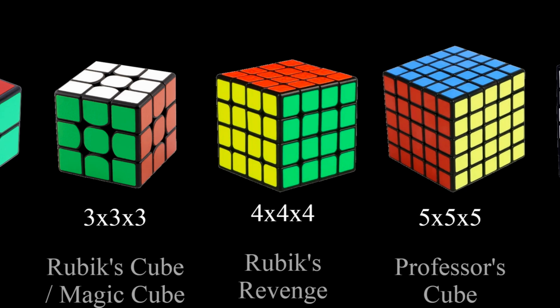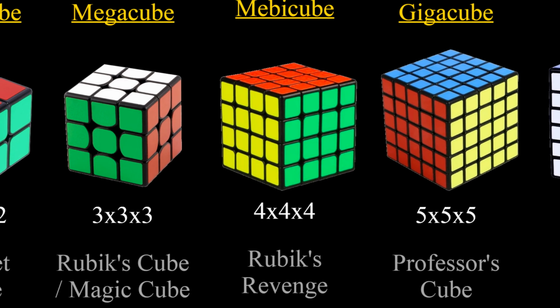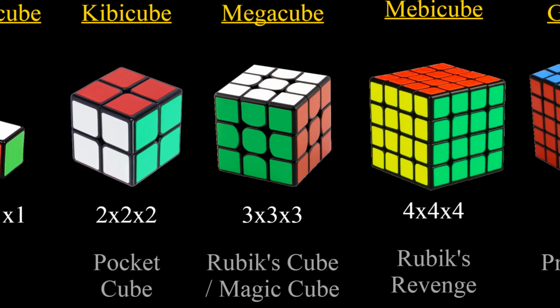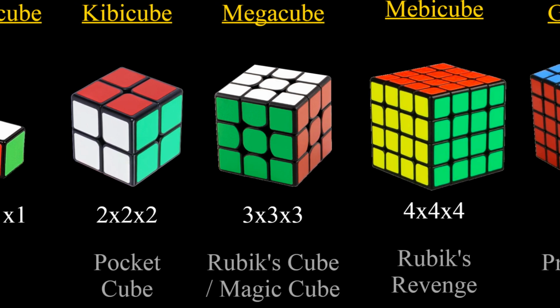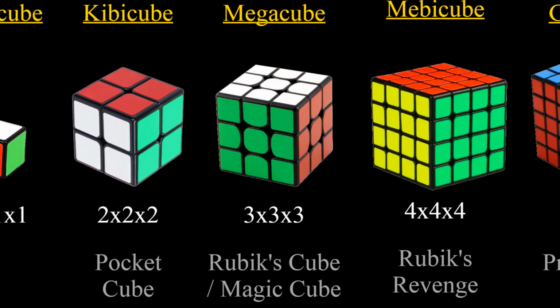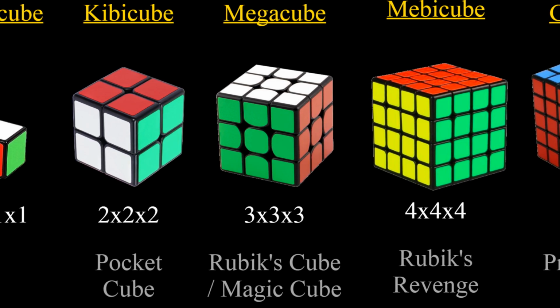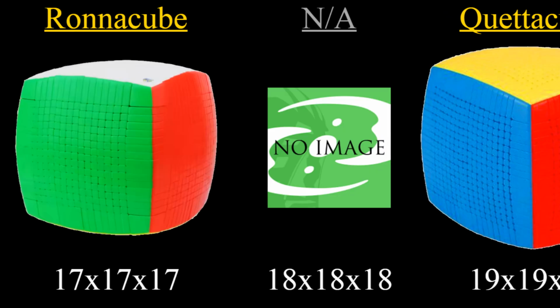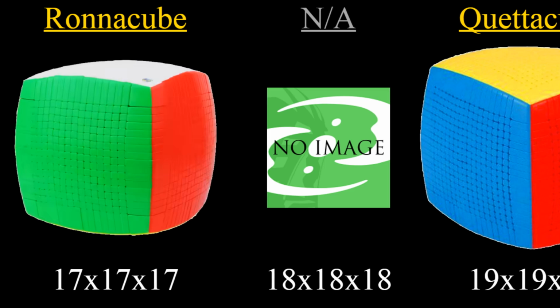So what if we bring over the system from the Minxes and the Spikes? Suddenly the 3x3 becomes the Mega Cube. Doesn't that sound so much cooler? And it's the same amount of syllables, so it's not any more difficult to say. It can even make the names of some puzzles easier to say. 7x7, which is 5 syllables, suddenly becomes Terracube, with 3 syllables. Even better, 17x17, which has 7 syllables, becomes Ronacube, with 3 syllables.